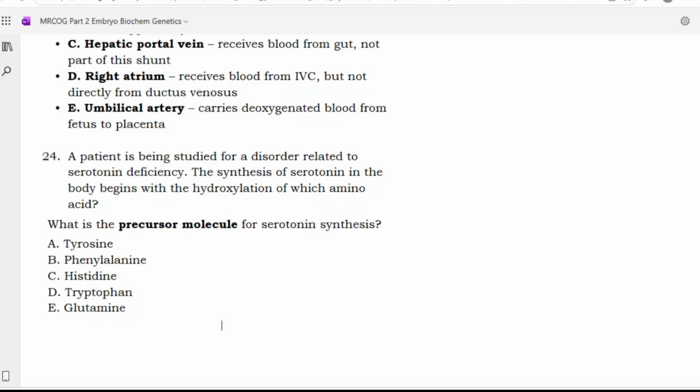A patient is being studied for disorders related to serotonin deficiency. The synthesis of serotonin in the body begins with hydroxylation of which amino acid? What is the precursor molecule for serotonin synthesis? Tyrosine, phenylalanine, histidine, tryptophan, glutamine. Tryptophan. So option D.